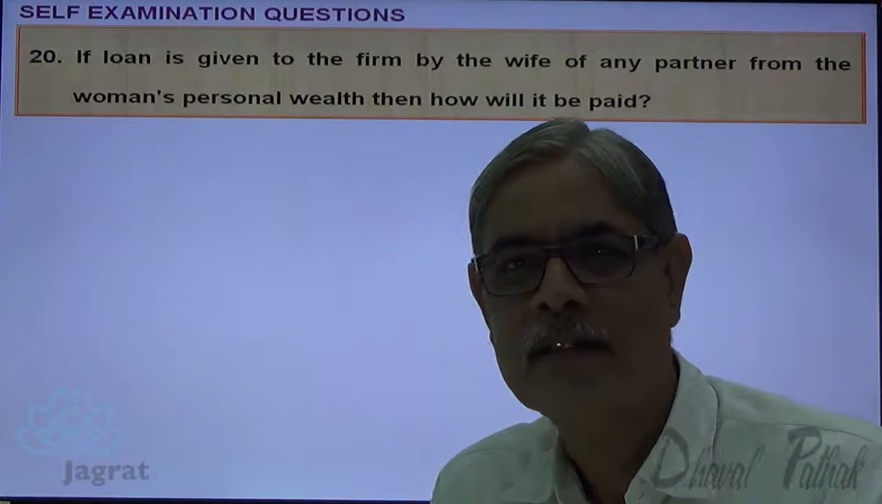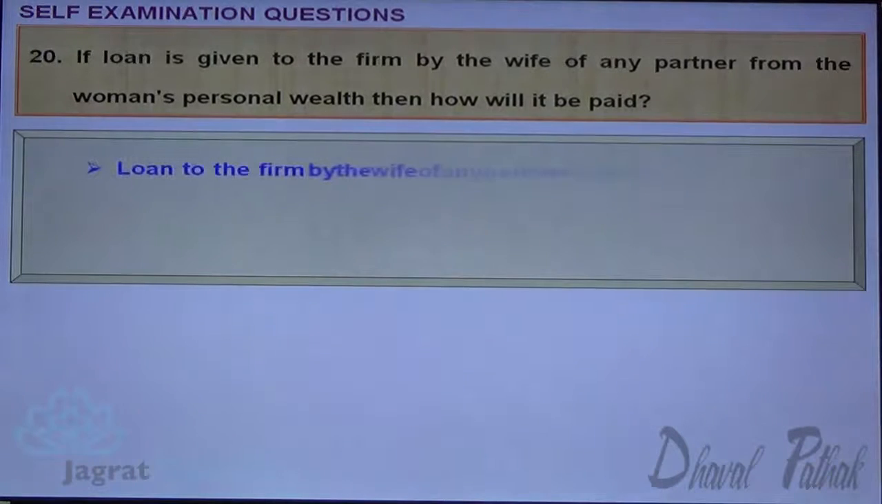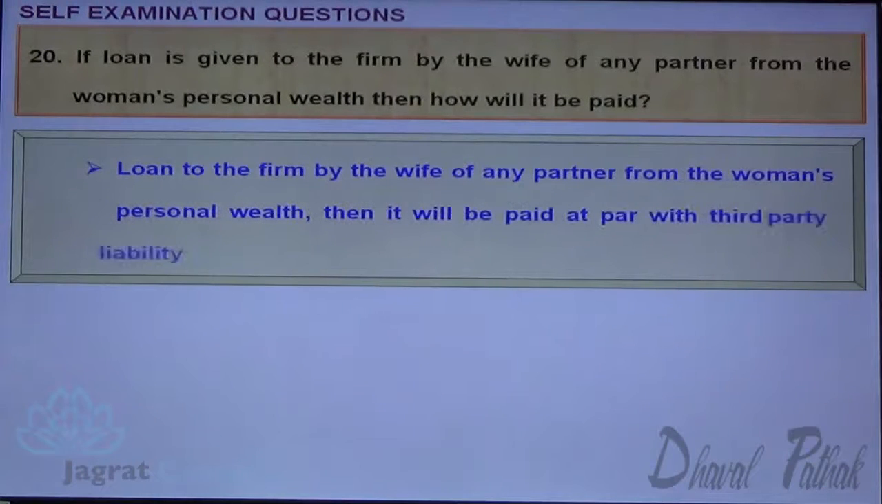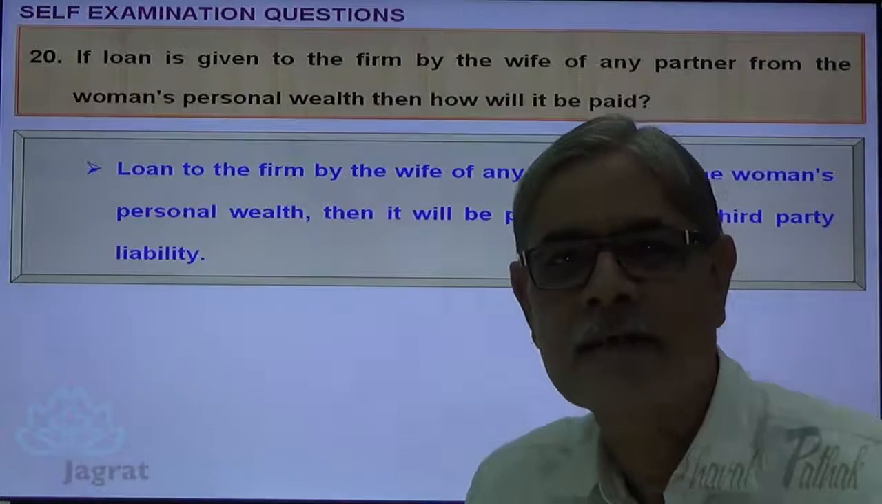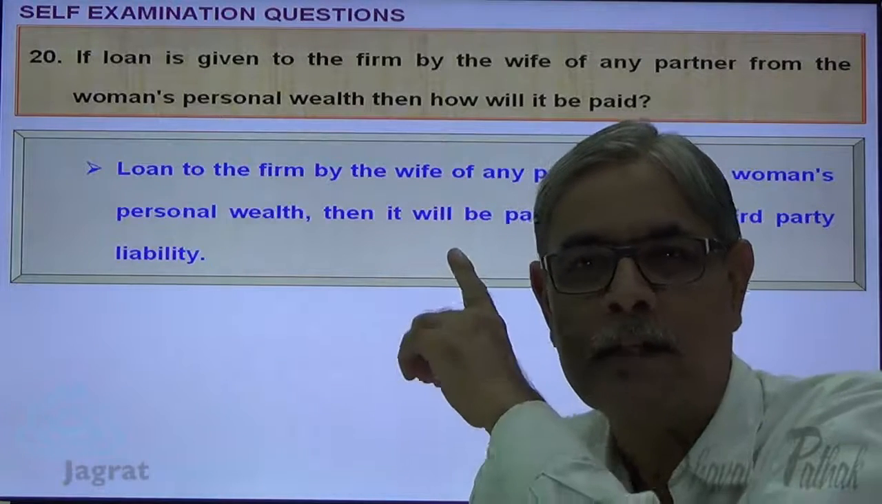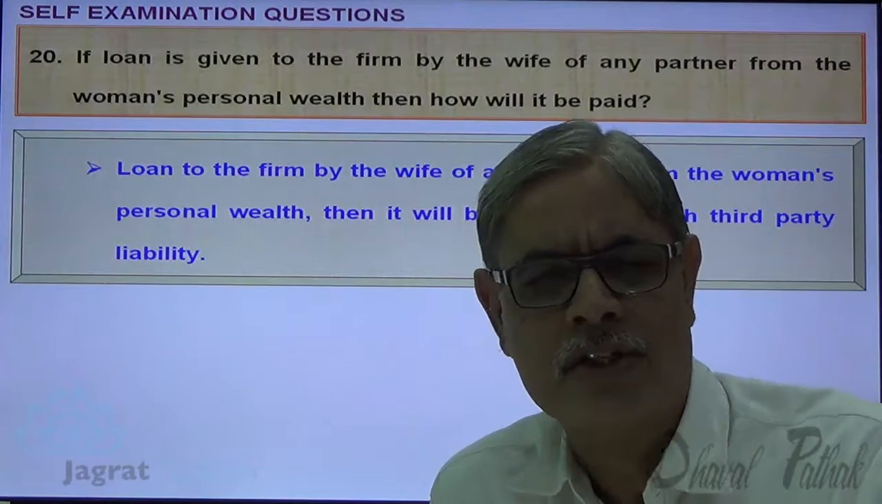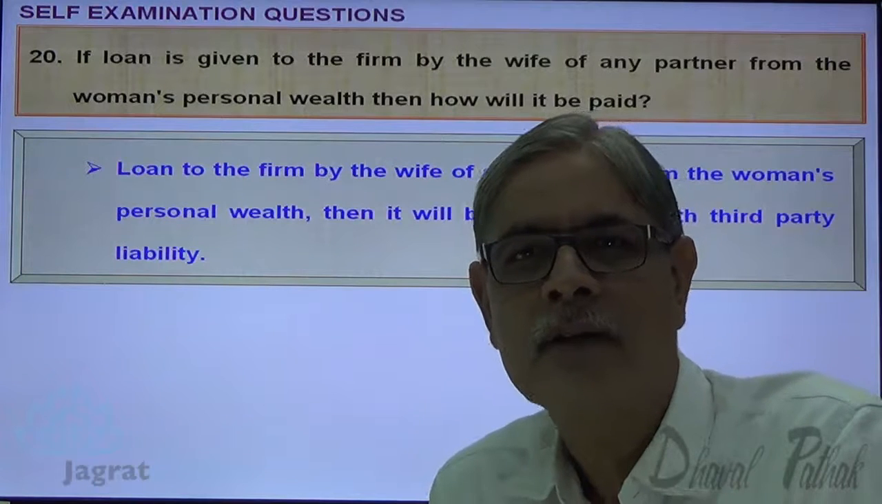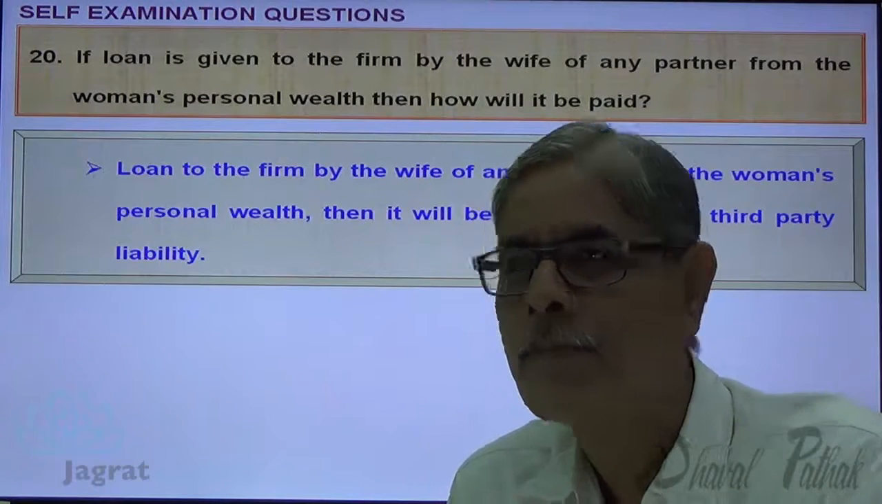So, observe the answer. A loan to the firm by the wife of any partner from the woman's personal wealth, meaning Stridhana, will be paid at par with third party liability. So it will be considered as an amount payable to outsiders. So its priority for payment is just next after dissolution expenses.